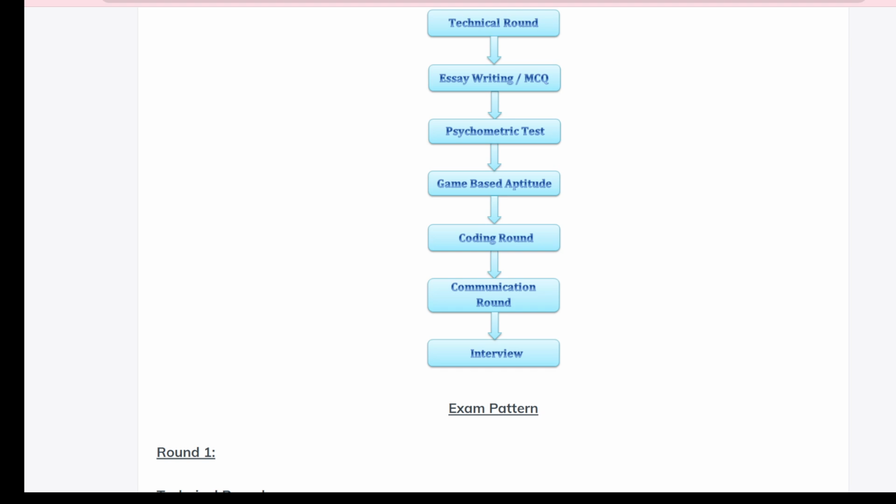Hey guys, so today we will discuss the online test of Capgemini, which is the most important and crucial part of getting into Capgemini. And I hope you all get placed in Capgemini and meet me in the Capgemini office.